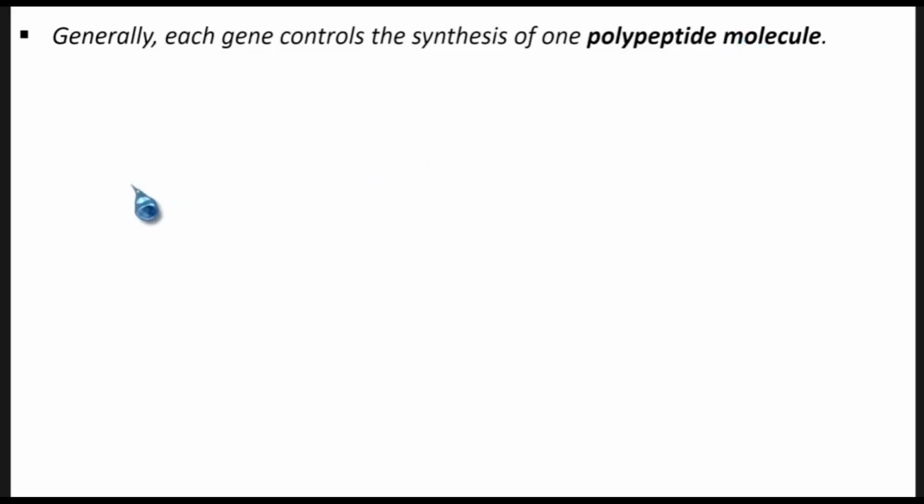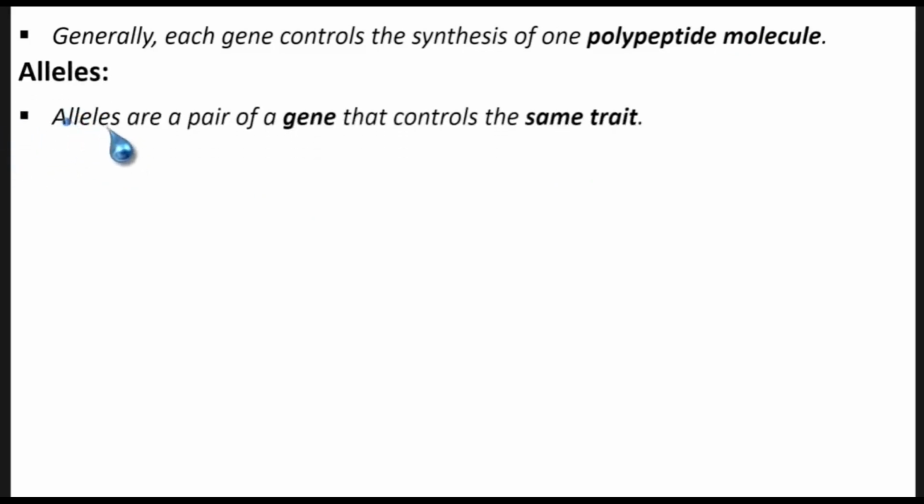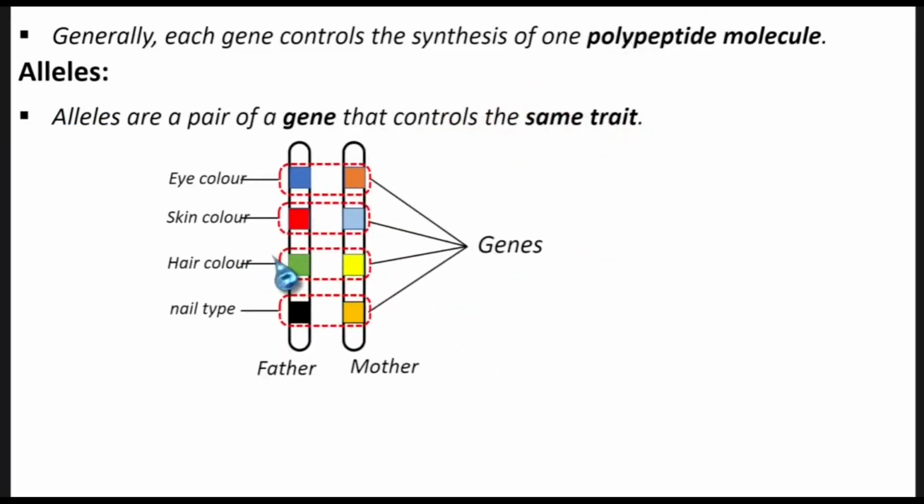All right. So we are done with the genes. Then let's talk about now alleles. Okay, alleles. So what are alleles? We are saying alleles are a pair of a gene that controls the same trait. A pair of a gene. Let's bring this diagram here. Okay, so we have these pairs of gene. So we have this and this controlling one trait. Which trait are they controlling? Eye color. So alleles are a pair of a gene that controls the same trait.